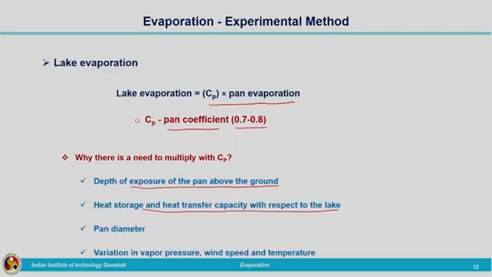Then there is variation in vapor pressure, wind speed and temperature. In the case of pans installed near the water body, the vapor pressure, wind speed and temperature experienced by the water within the pan may be different from the water body. We can attain the same parameters for the lake in the case of pans when we make use of floating pans, but for other types of pans it will be different.